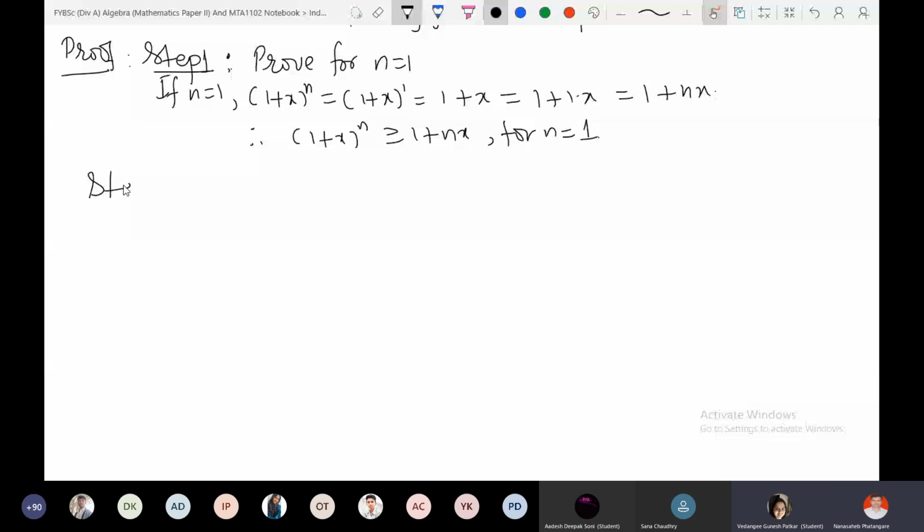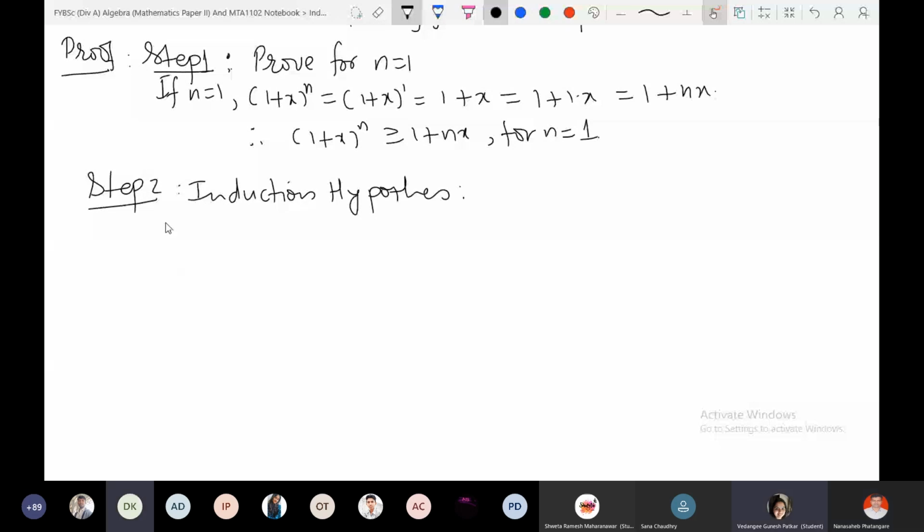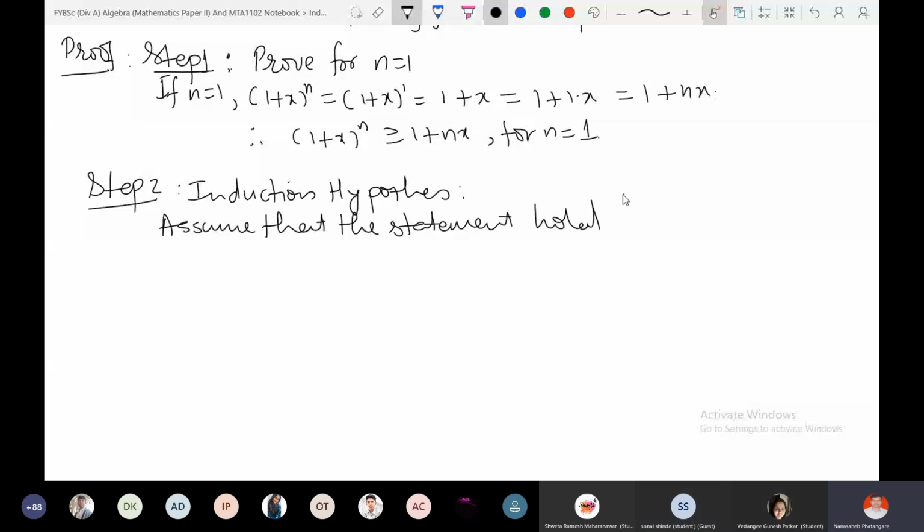So the second step is the induction hypothesis. What is the induction hypothesis? Assume that the statement holds for n equal to k.